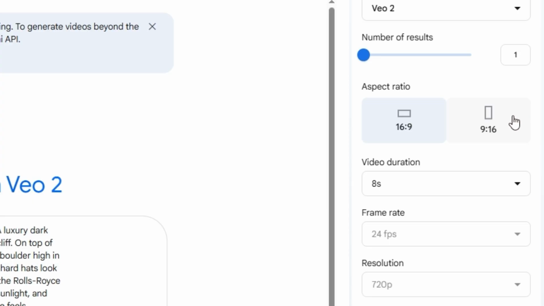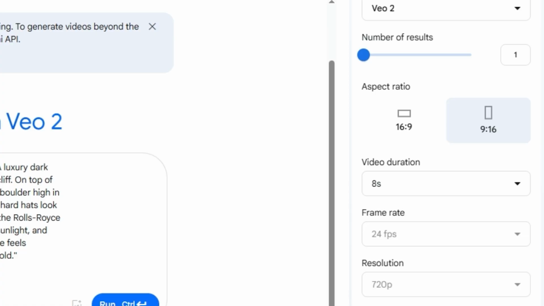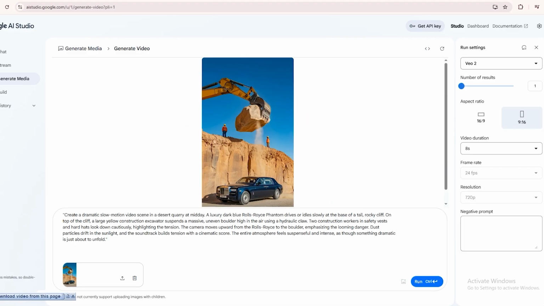Before you hit generate, make sure you set the right format. If your original image is vertical, select 9:16. If it's horizontal, go with 16:9. Now take a deep breath and click Generate. This is where it gets crazy.